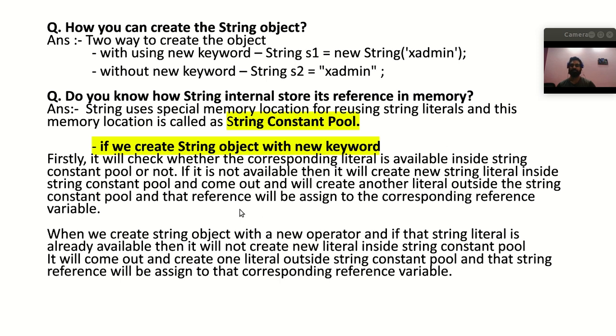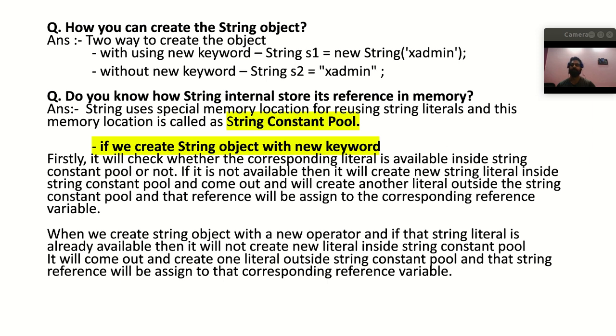Now the situation: if that literal is already present inside the string constant pool and we try to create the object with a new keyword, then what happens? When we create a string object with the new operator, and that string literal is already available, it will not create a new literal inside the string constant pool. It will come out and create one literal outside the string constant pool, and that string reference will be assigned to the corresponding reference variable.